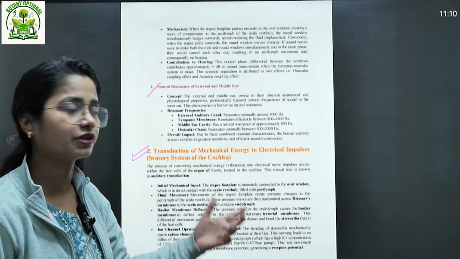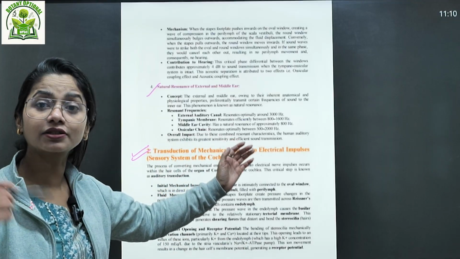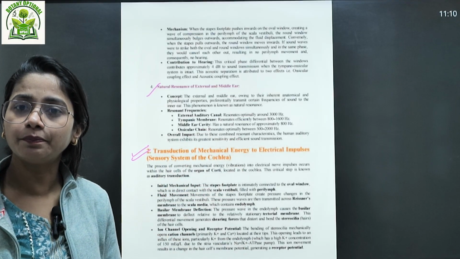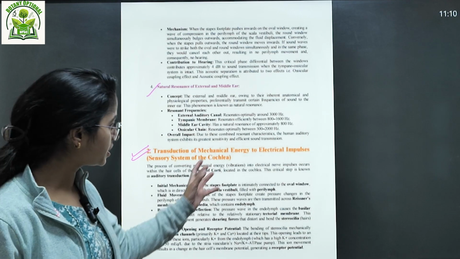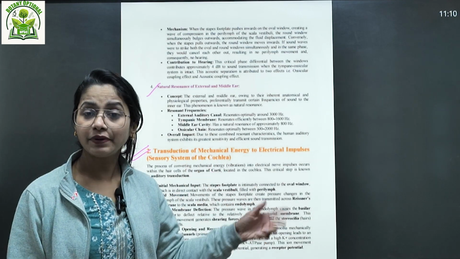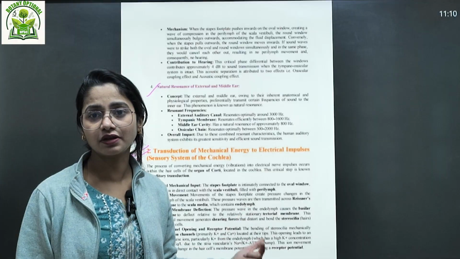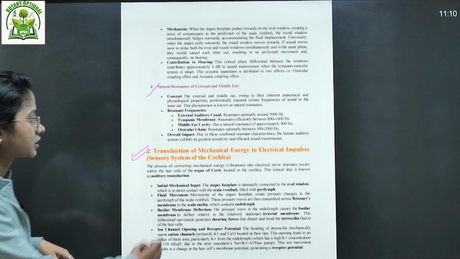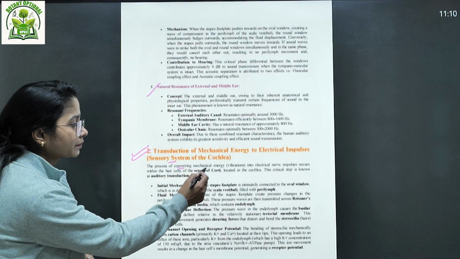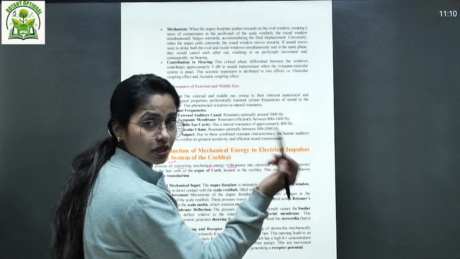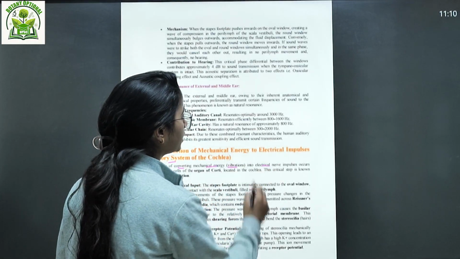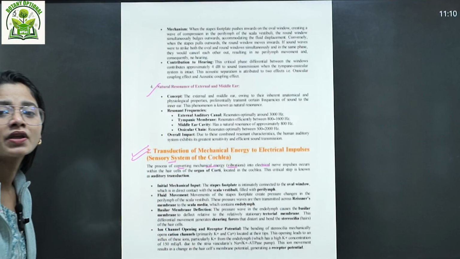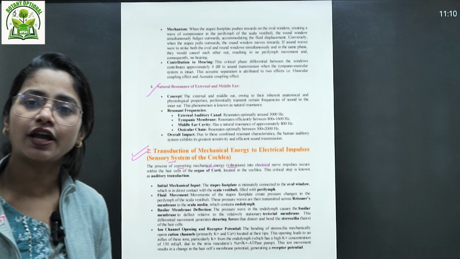Wave is a form of energy, isn't it? So mechanical energy is converted to electrical impulses, which go to the brain, because the brain does not receive the mechanical form; it receives signals through the neuron system in the form of electrical impulses. Okay, so in the sensory system of the cochlea, the process of converting mechanical energy, that is, the vibration of the sound wave, into electrical nerve impulses occurs within the hair cells of the organ of Corti.